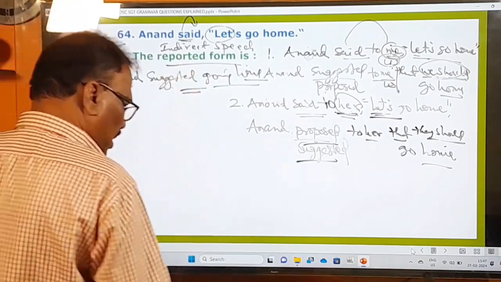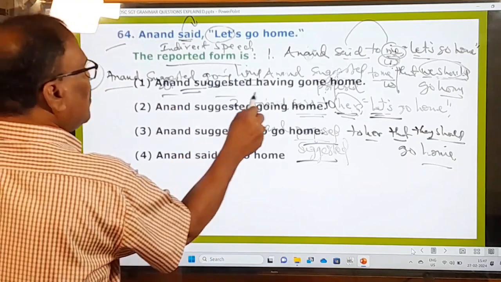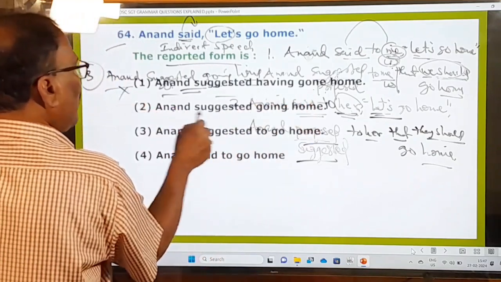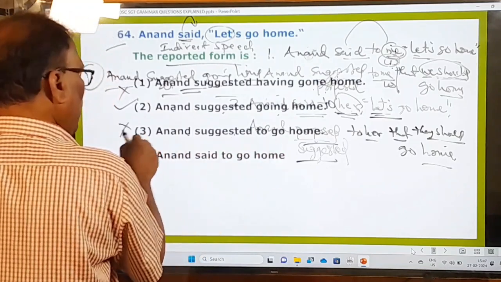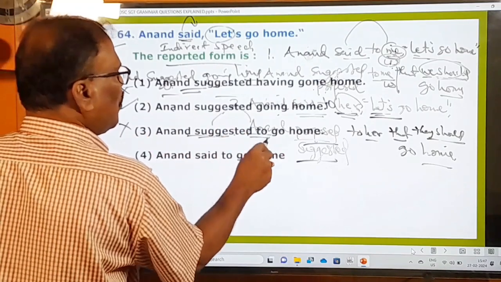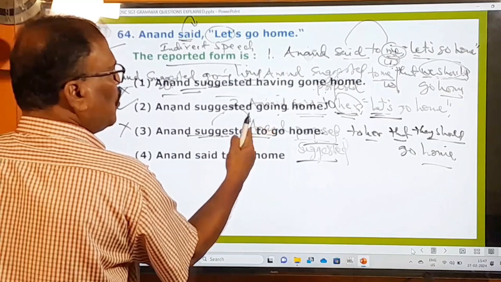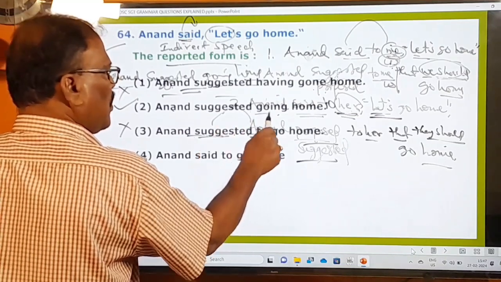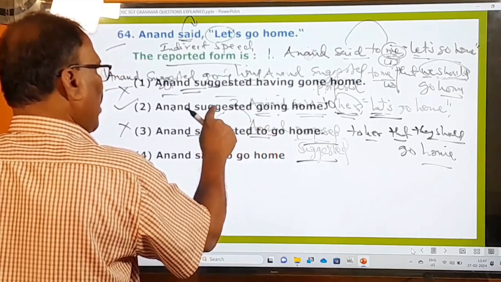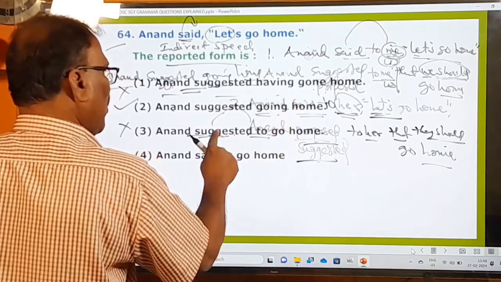So now let us look at the options. See, Anand suggested having gone home. No. Anand suggested going home. Right. Anand suggested to go home. Wrong, because after suggested you should not use to infinitive. To go is a to infinitive. After suggested you should not use this to infinitive. You must use only the ing form verb. Anand suggested going home, that's the right one, not suggested to go home.